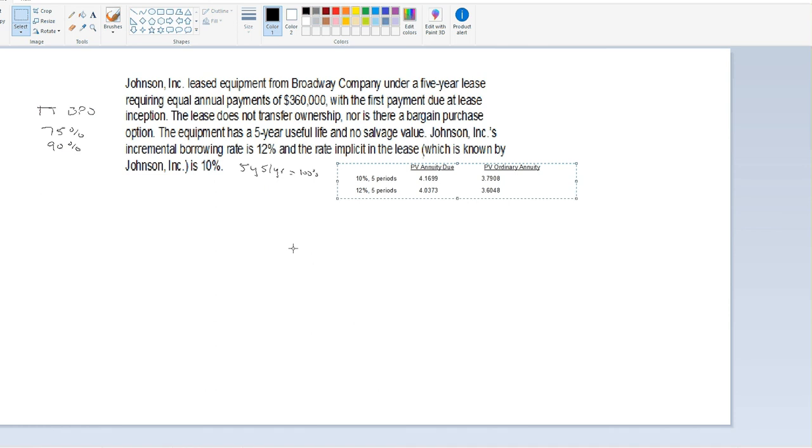Okay, so we know that in this case it's going to be somewhere in this area right here, somewhere around annuity due. The question is, is it the 10% or 12%? Well, we know by FASB rule that any time the incremental borrowing rate and the implicit rate are given, and the implicit rate is lower than the incremental borrowing rate, which in this case it is, and it is also known by the lessee, which is Johnson in this case, then we're going to use the implicit rate.